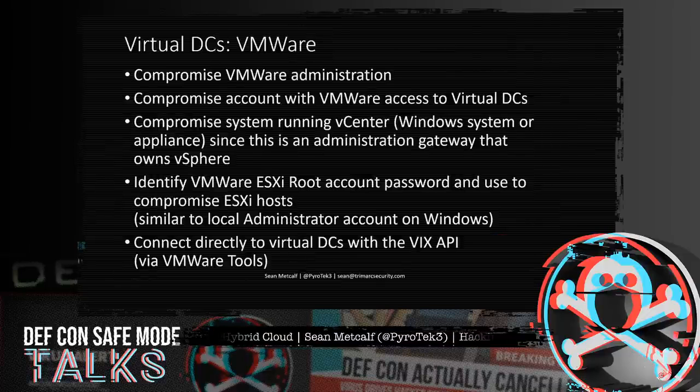When VMware is hosting virtual DCs, which is probably around 95% of the organizations or better, certainly the larger ones, there are different ways that you could compromise VMware to get access to a virtual domain controller. This could involve compromising an account with rights to VMware. Often this is a regular user account that is a member of an AD group called VMware admins. Or we just need to compromise an account that has VMware access to at least one virtual domain controller, potentially more. If we can compromise the system which runs vCenter, we can ultimately compromise VMware.